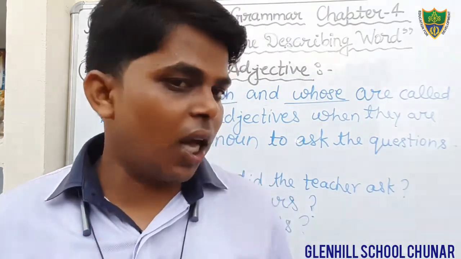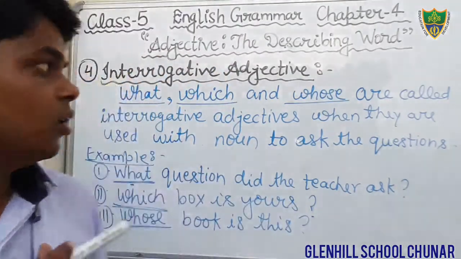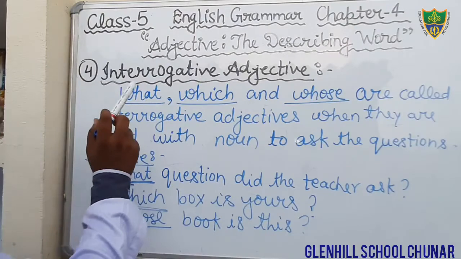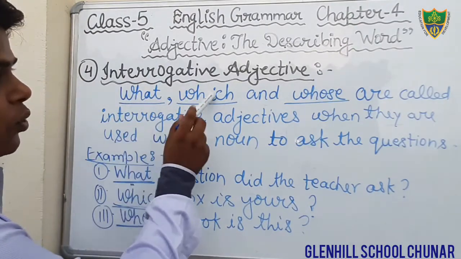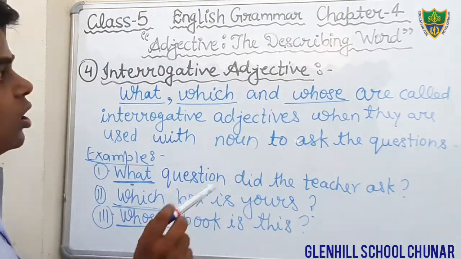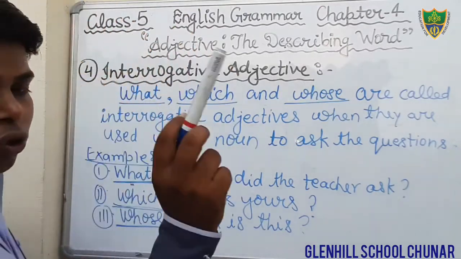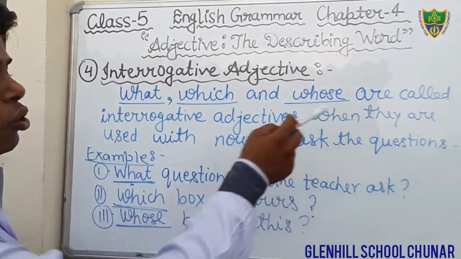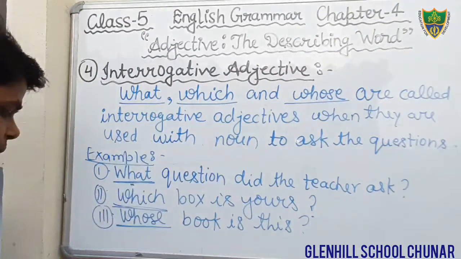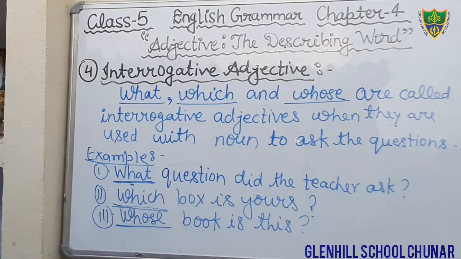Here it is also written, but the words are not written, but I have told you these words are used: what, which and whose. These are the interrogative adjective when used with the noun to ask the question. So this is all about the interrogative adjective, and I hope that you all have understood and you have written in your copy.